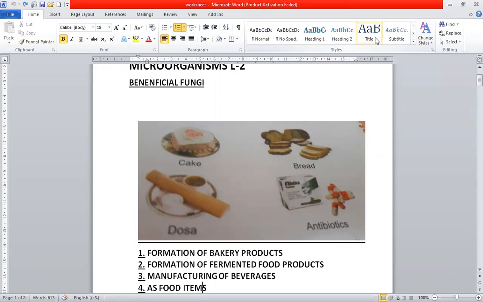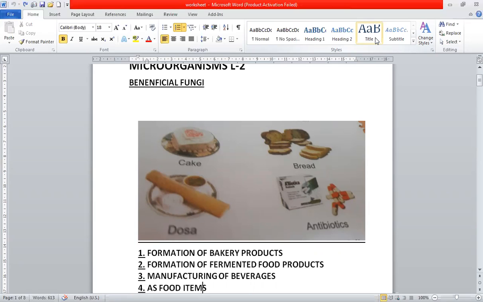During the process of respiration of yeast cells, they break down sugar and release carbon dioxide. Bubbles of CO2 fill the dough and make it rise. As a result, when baked, the bread and cake become light, soft and spongy.